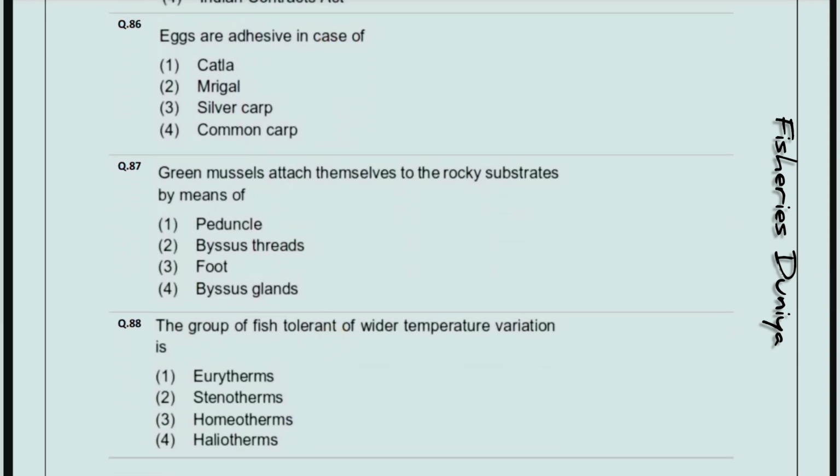Next, eggs are adhesive in case of? So the correct answer is option number 4, common carp. Green mussels attach themselves to the rocky substrates by means of? So the correct answer is option number 2, viscous threads. The group of fish tolerant of wide temperature variation is? So the correct answer is option number 1, eurythermal.